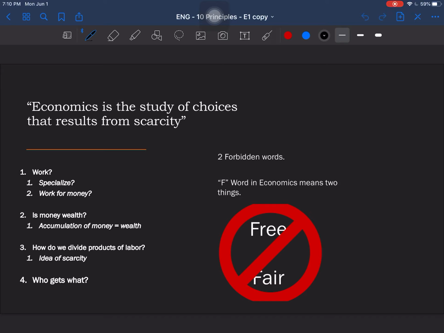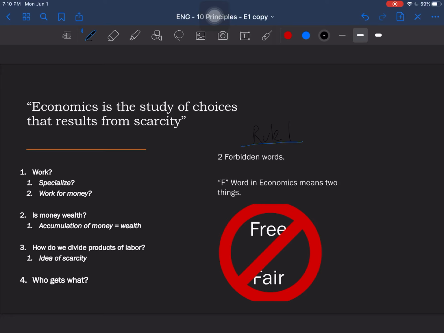So it is important to remember a rule, and I would say this is rule one of economics: there are two forbidden words in economics. We call these the F words in economics, and they are free and fair.